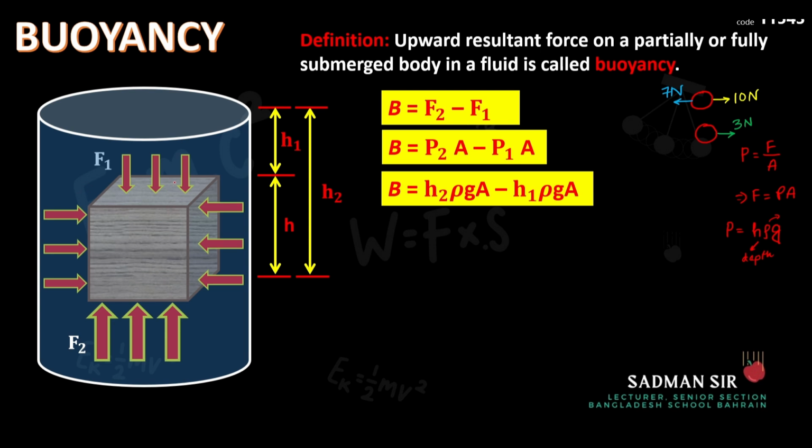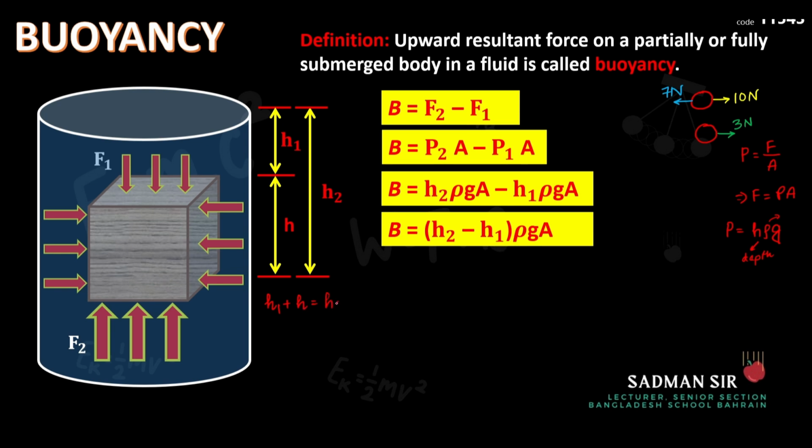Okay. Now, what we can do, rho g A, we can take it common, right? So if I take it common, then from here H2 will be left, and from here minus H1 will be left. Now H2 minus H1, with what I can replace it? Okay, now take a look at this. H1 plus H, if I add these two, shouldn't they be equal to H2? Yeah. I will write it in this way: H1 plus H should be equal to H2.